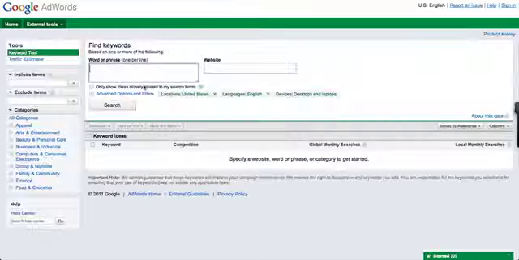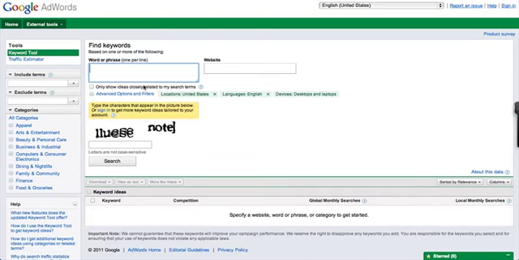Now you'll notice that we're signed in to our Gmail account, and this will give you a greater versatility in terms of the search results. And if you're not signed in or you don't have a Gmail account, it will often limit the options in terms of the search returns, or you may have to fill in more of these captchas as well, just to prove that you're not an automated bot or machine of some description.